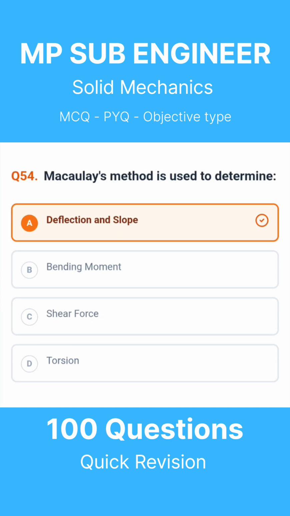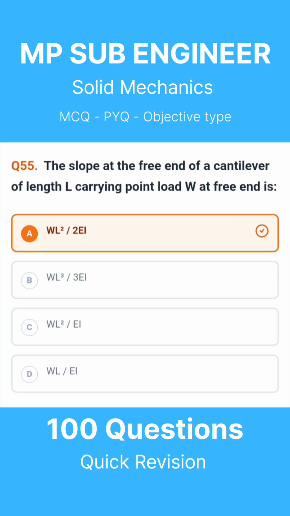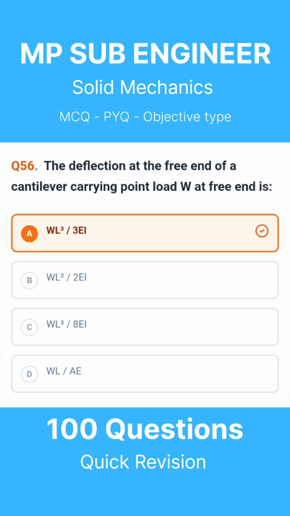Question 54. Macaulay's method is used to determine. The correct answer is deflection and slope. Question 55. The slope at the free end of a cantilever of length L carrying point load W at free end is. The correct answer is WL squared divided by 2EI. Question 56. The deflection at the free end of a cantilever carrying point load W at free end is. The correct answer is WL cubed divided by 3EI.